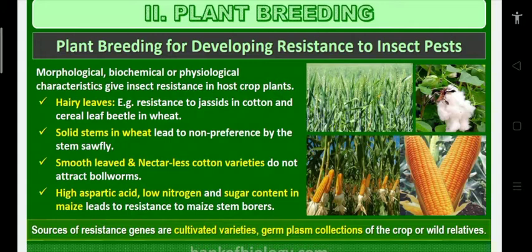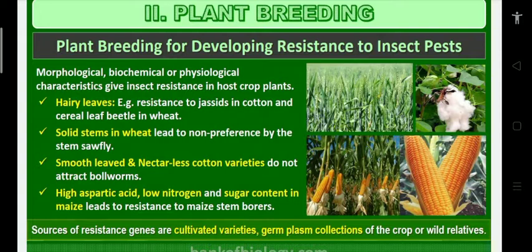For example, hairy leaves are resistant in different crops. Hairy leaves are resistant to jassids in cotton and cereal leaf beetle in wheat. If hairy leaves are there, jassids do not attack cotton, and cereal leaf beetle does not attack the wheat plant.